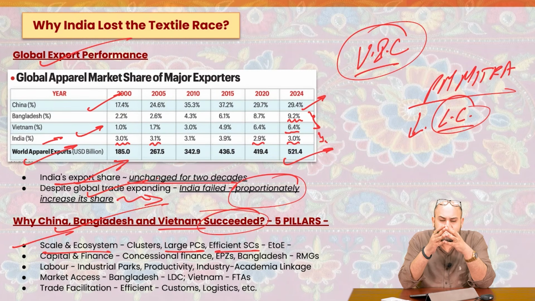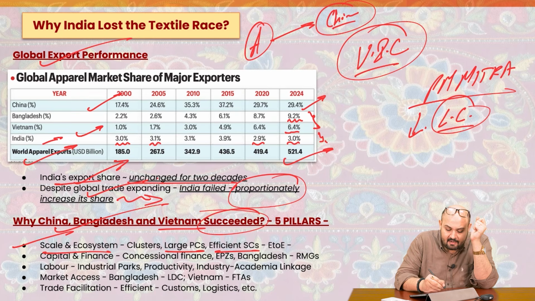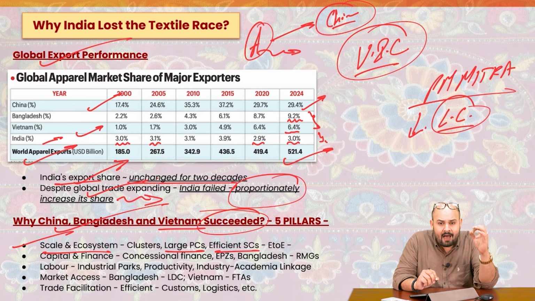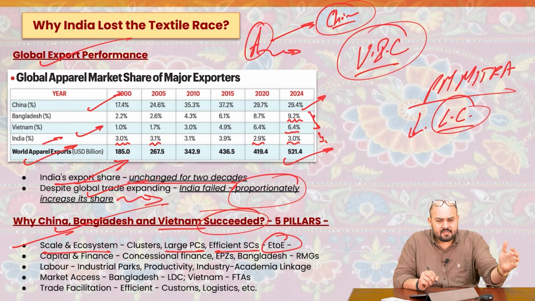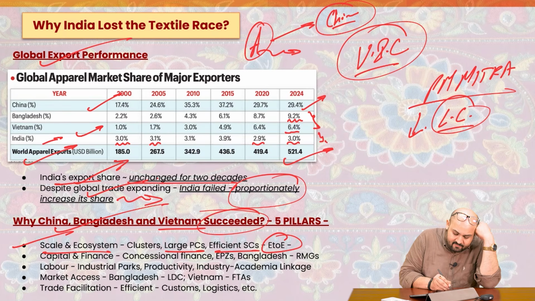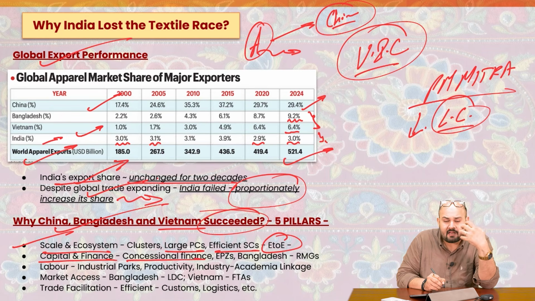See, what you'll have to understand is that if a country A places an order with China, then it has to be delivered on time. If there is a delay, country A would not shy away from shifting its production to other countries if there is a recurring delay. So if you have efficient supply chains, the delays are reduced. Got it? And end to end, everything from the very first stage to the last stage is there at one particular location. Then we have capital and finance. These manufacturers require concessional finance because it's labor intensive, right? So concessional finance has to be given and these countries focus on that.